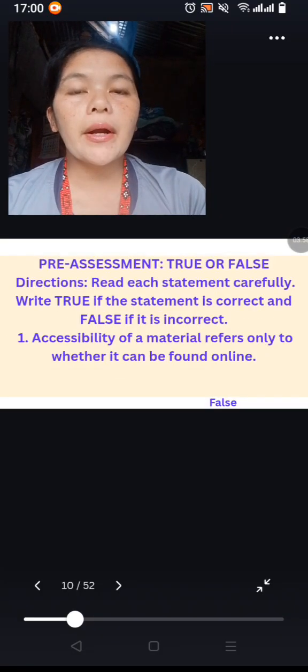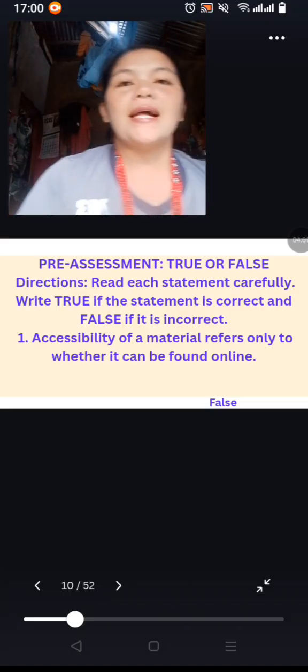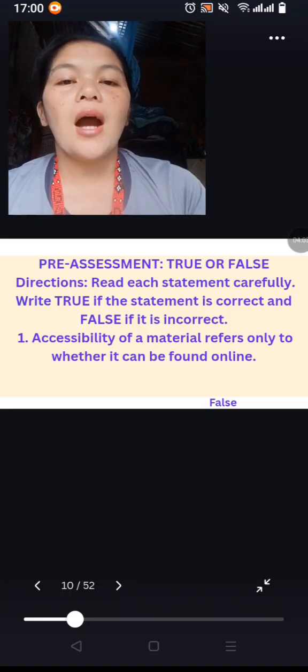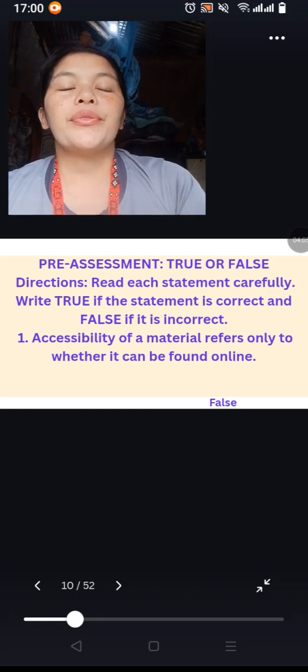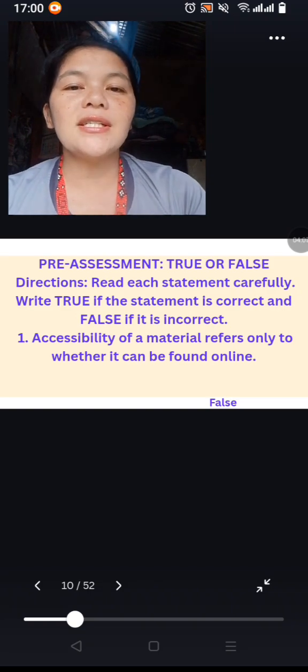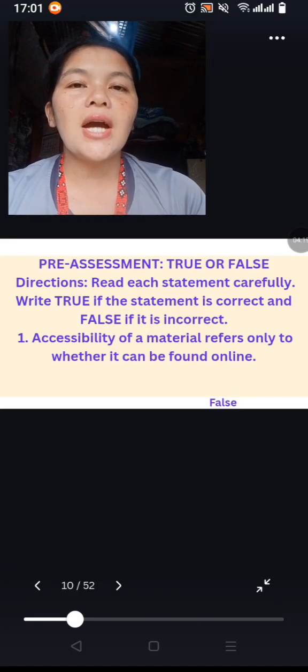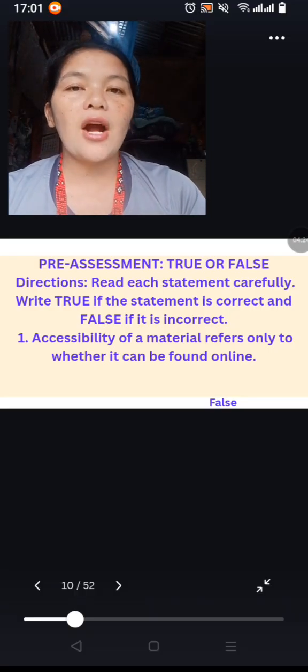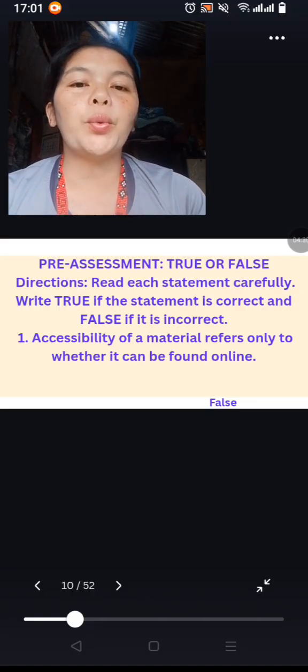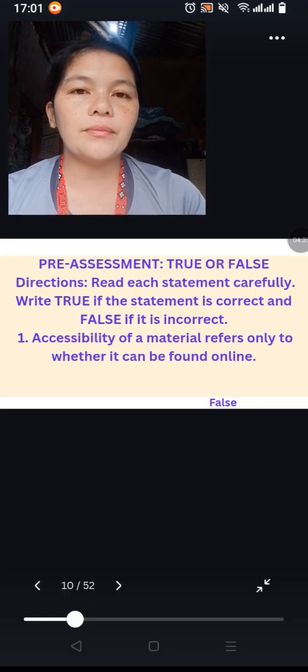Okay, before we are going to proceed to our activity, let's have a pre-assessment, a pre-test. The true or false directions. Read each statement carefully. Write true if the statement is correct and false if it is incorrect. If you want to answer, just type it in our in-call message. First question. Accessibility of a material refers only to whether it can be found online.